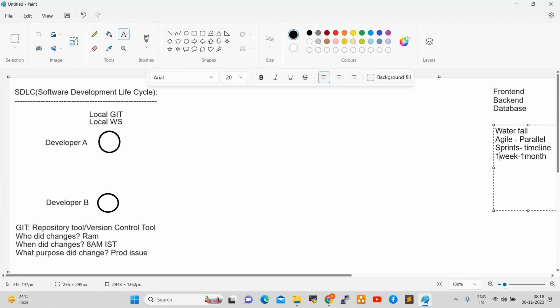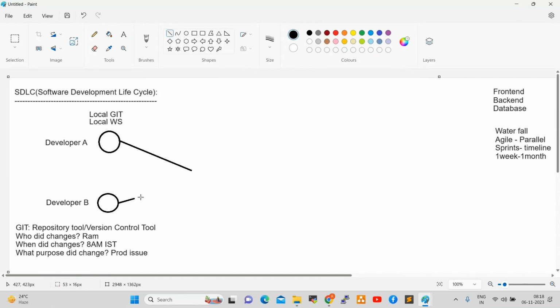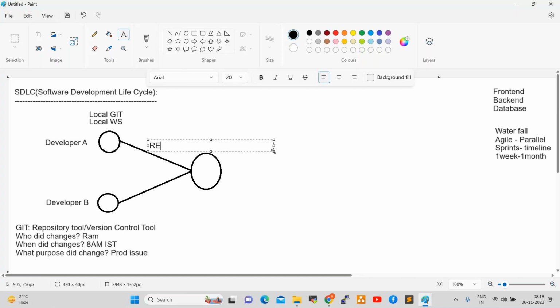So in local Git, developers start the development activity. Once development is completed and testing is completed, the code will be pushed to the remote repository, which is GitHub. Git is nothing but a repository tool or version control tool. What is Git? We understand already. Git is a local repository, and GitHub is a remote repository.